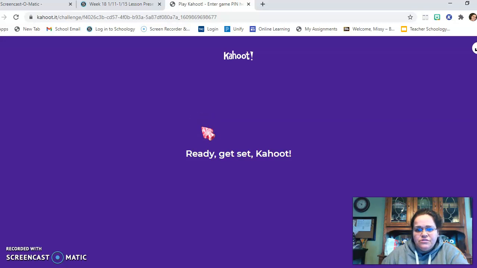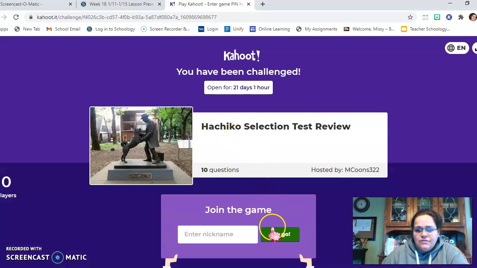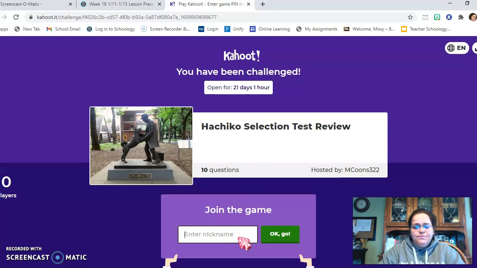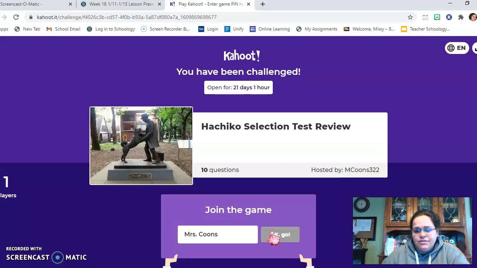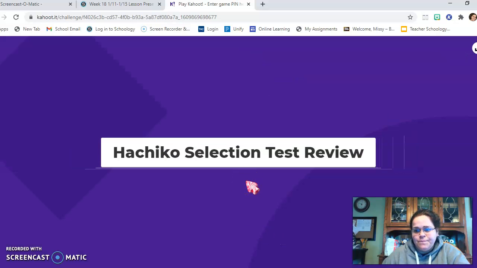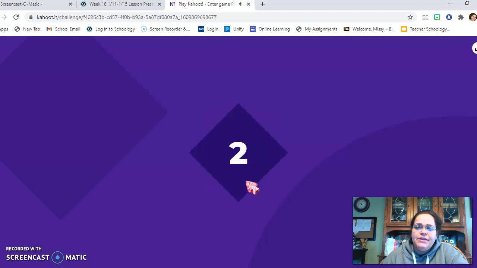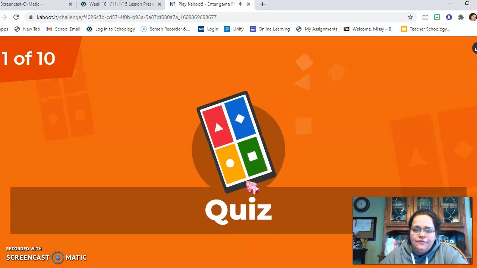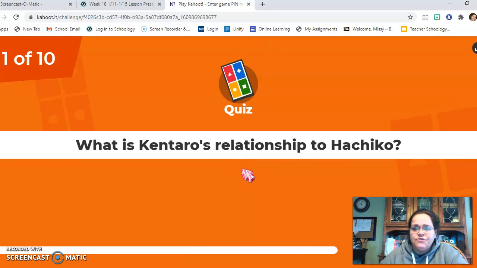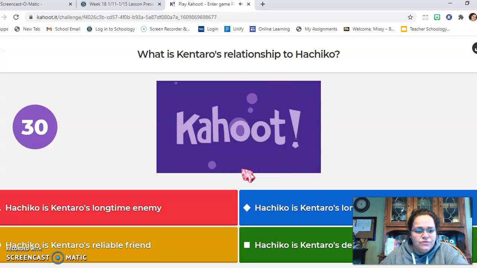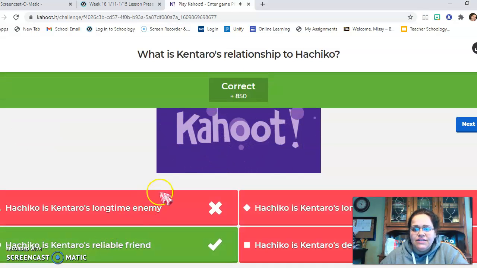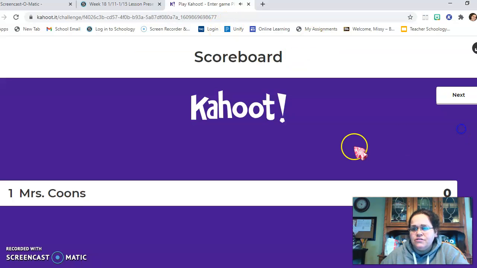Ready, set, Kahoot. And then enter nickname. Please put your first name. So I would put Mrs. Coons. Okay, go. So you're not competing against anybody but yourself, I believe. What is Kentaro's relationship to Hachiko? Is he his longtime enemy, his reliable friend, his long-lost cousin, or his demanding master? He is his reliable friend. So that's what you're going to do, is just complete the Kahoot.